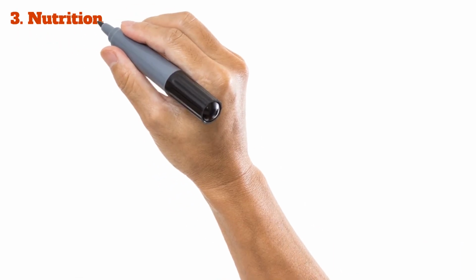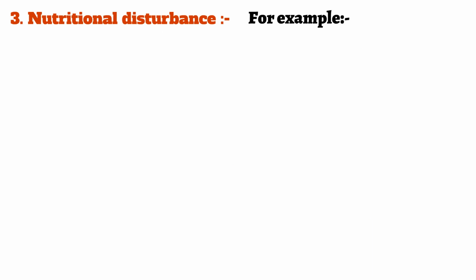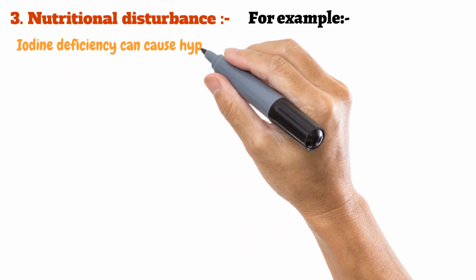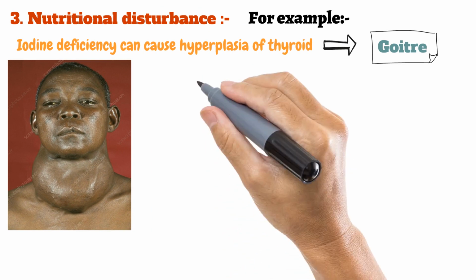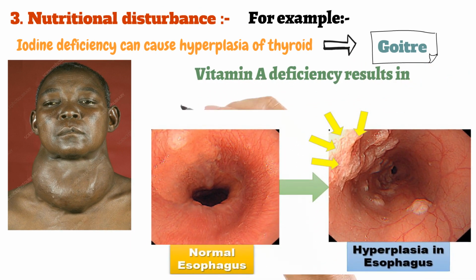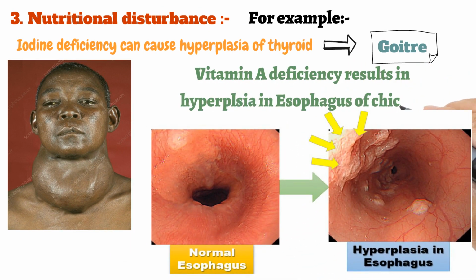Third is nutritional disturbance. For example, iodine deficiency can cause hyperplasia of the thyroid gland, which is known as goiter, and vitamin A deficiency results in hyperplasia in the esophagus of chicken.